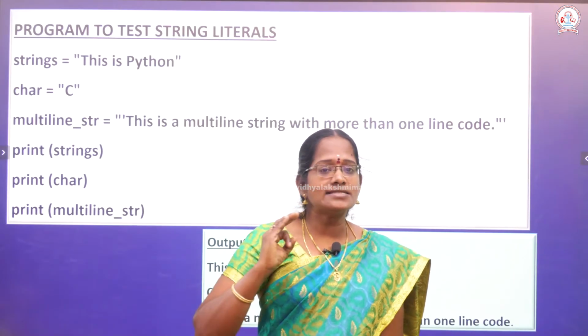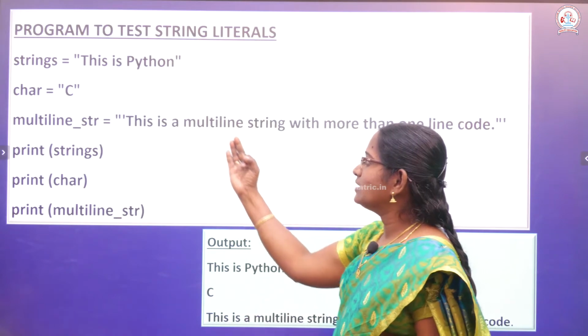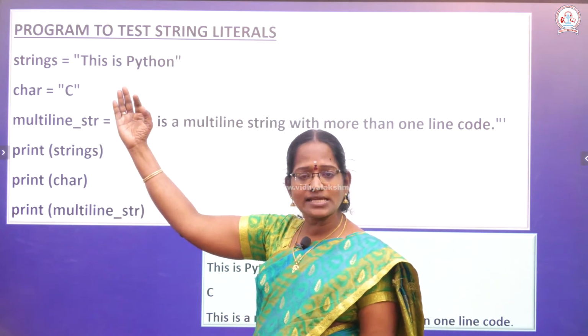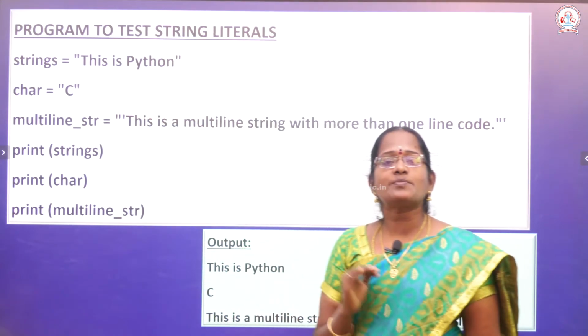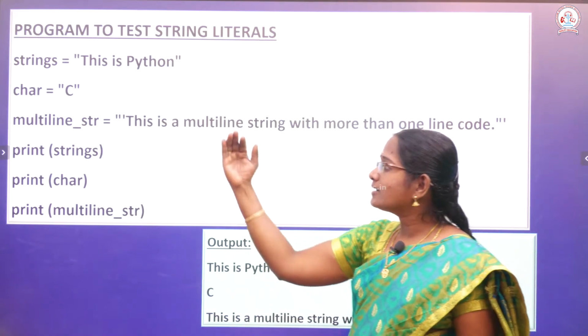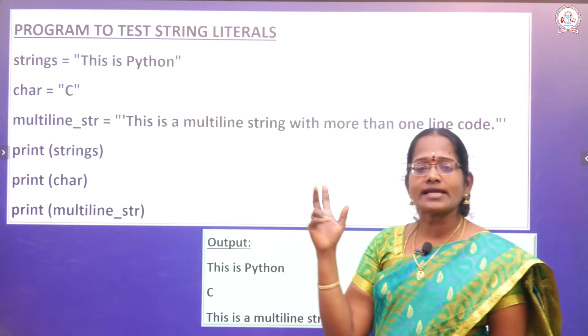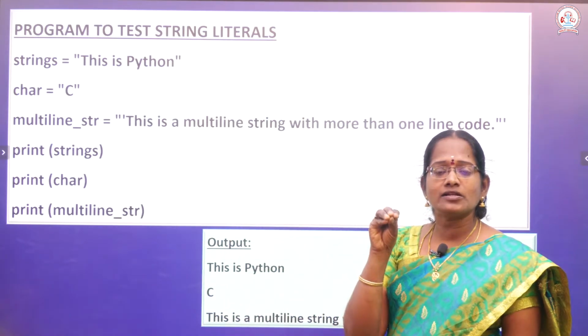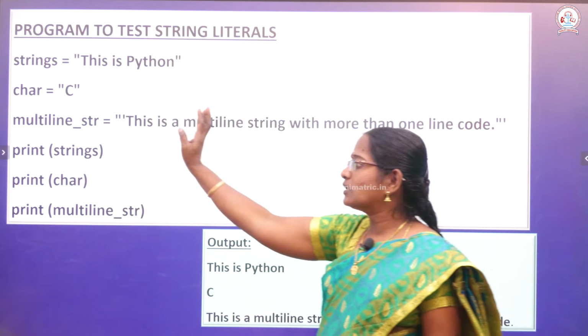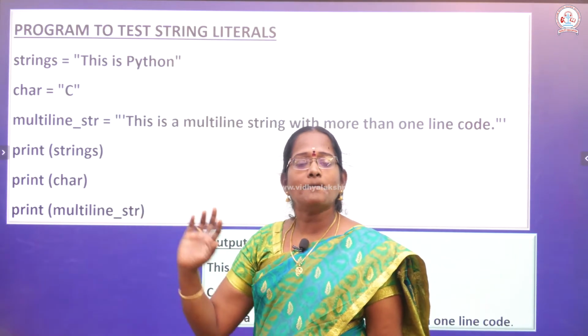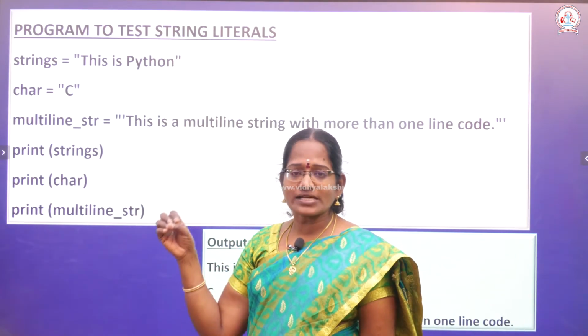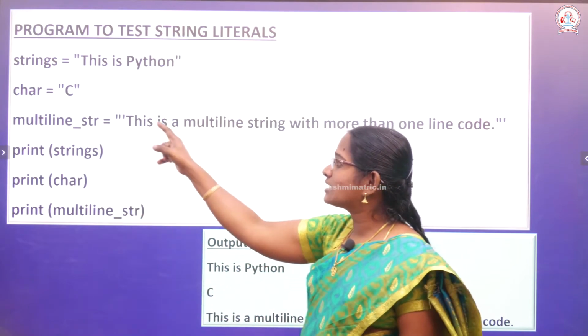Okay, in this example, the first variable, string, is equivalent to "This is Python". Second, the character variable is equal to one character, C, enclosed in double quotes. Another one is the multi-line string, a collection of characters enclosed within triple quotes.